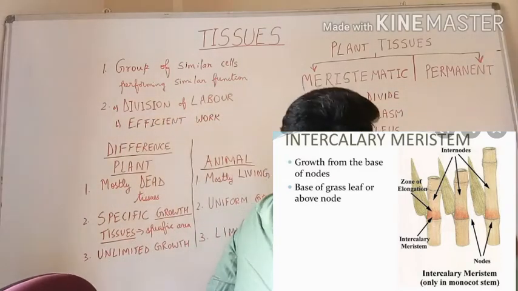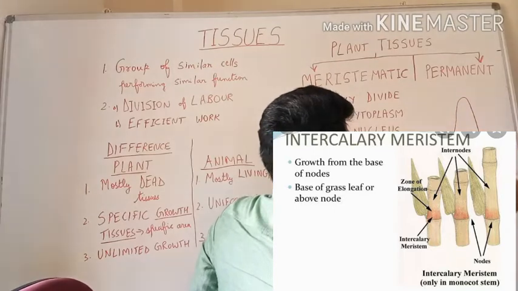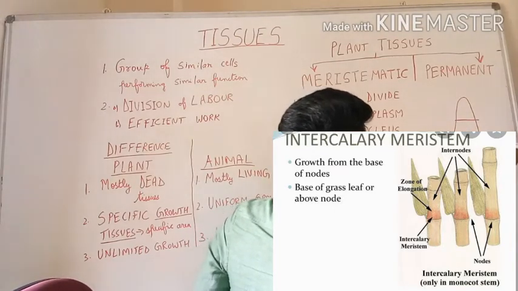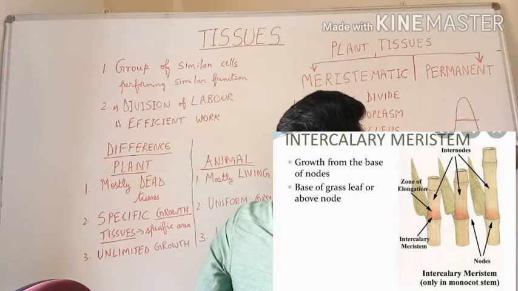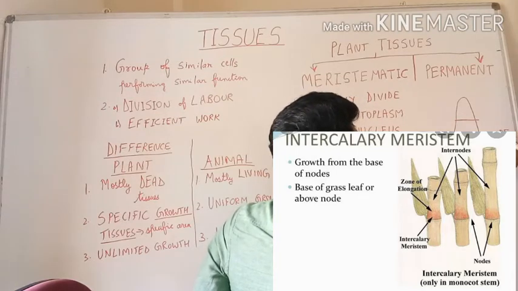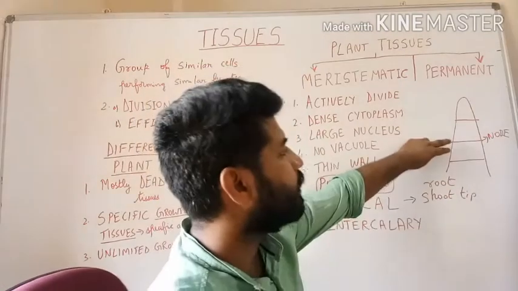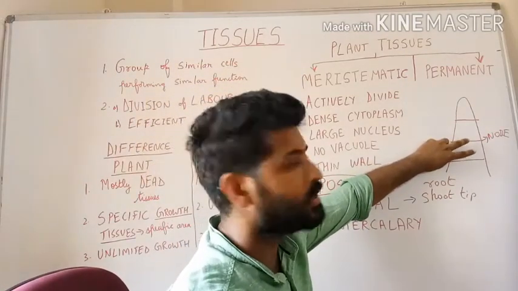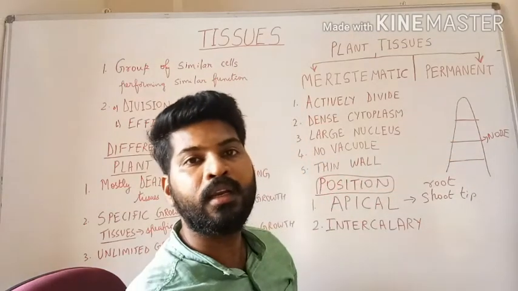So a stem shows distinct nodes. The space between the two nodes is called internode.